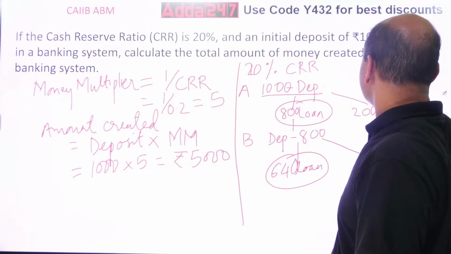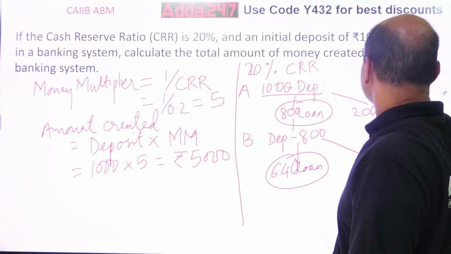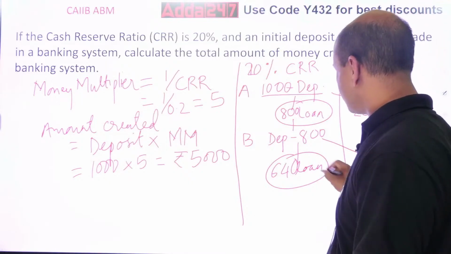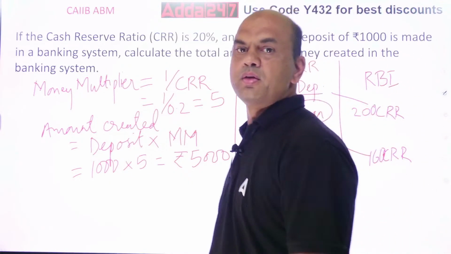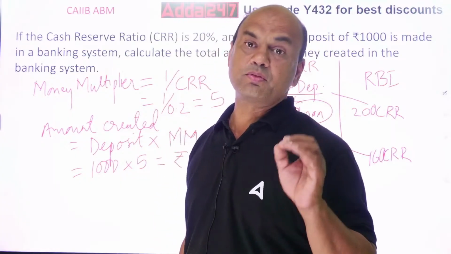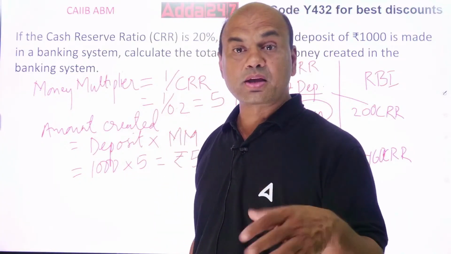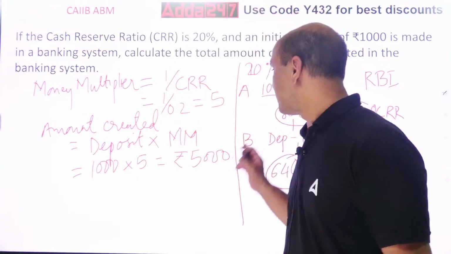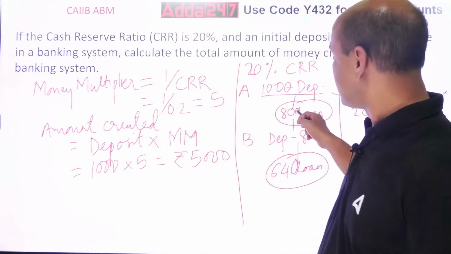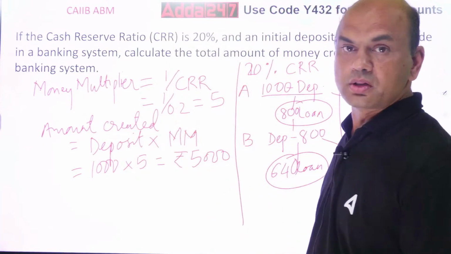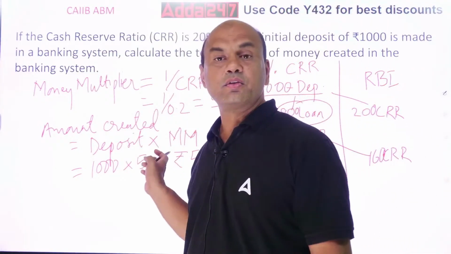This will go to RBI and this will go in the system as a loan. So just by making a deposit of 1000, the amount created by me is 5000 rupees. If you total all these, you will get 5000.